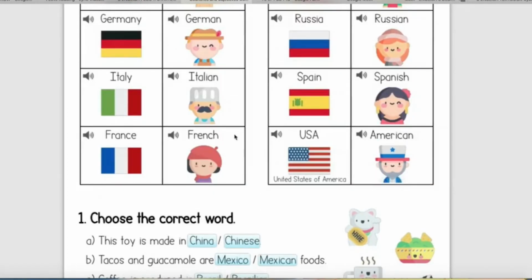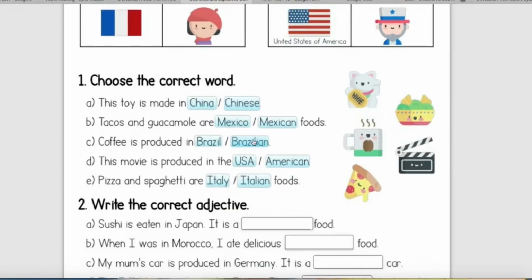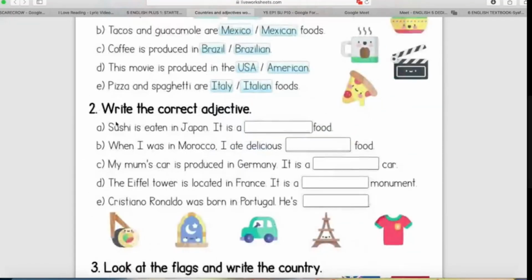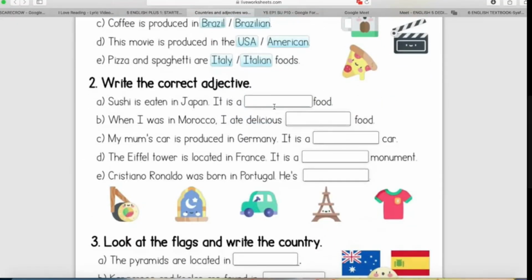Okay, and then this is your practice. Choose the correct word. This toy is made in China or Chinese? Okay, try. Exercise 2, write the correct adjective. This one you have to type. Use your keyboard and type.